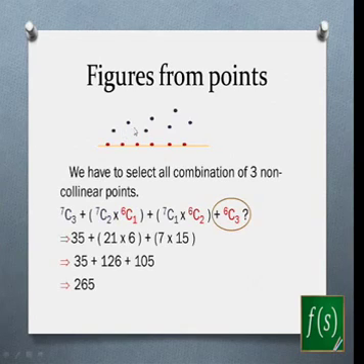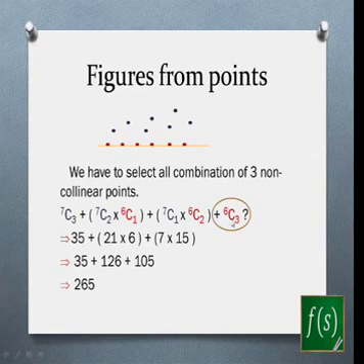Or I can select 2 out of these 7 points, and I can select 1 from these 6 points which are lying on a line. So 7C2 cross 6C1. Or I can select 1 point from these 7 and 2 from these 6 points on the line. This will also give me a triangle.